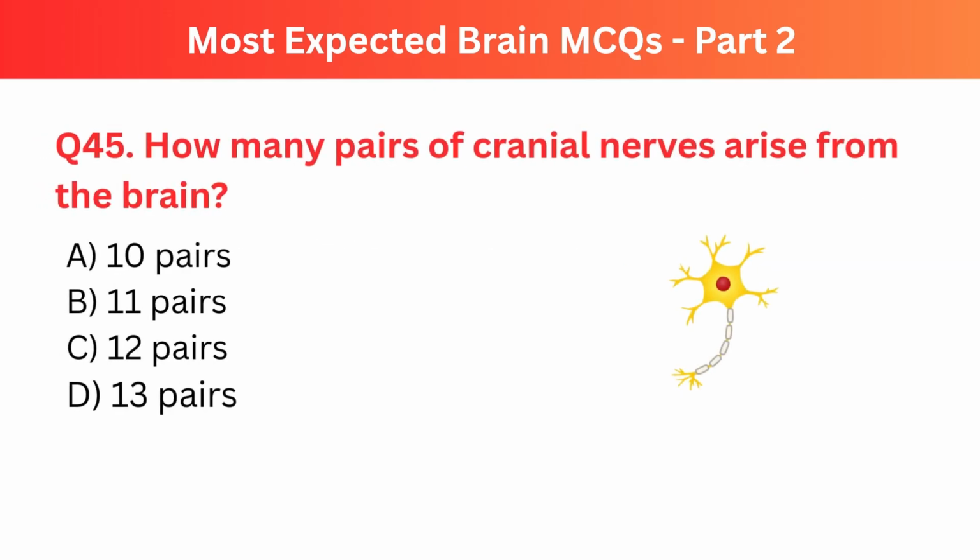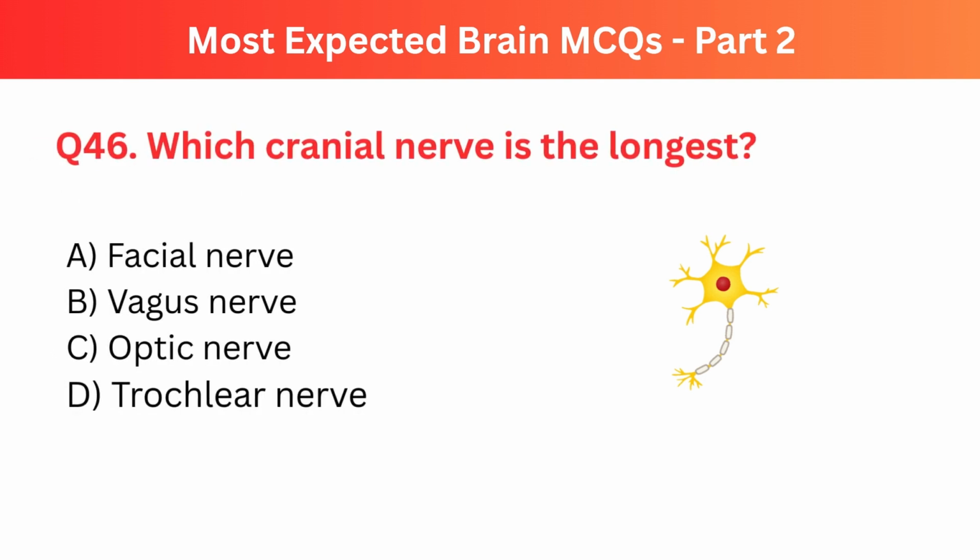Question number 45. How many pairs of cranial nerves arise from the brain? The right option is C. 12 pairs of nerves. Question number 46. Which cranial nerve is the longest? The right option is B. Vagus nerve.